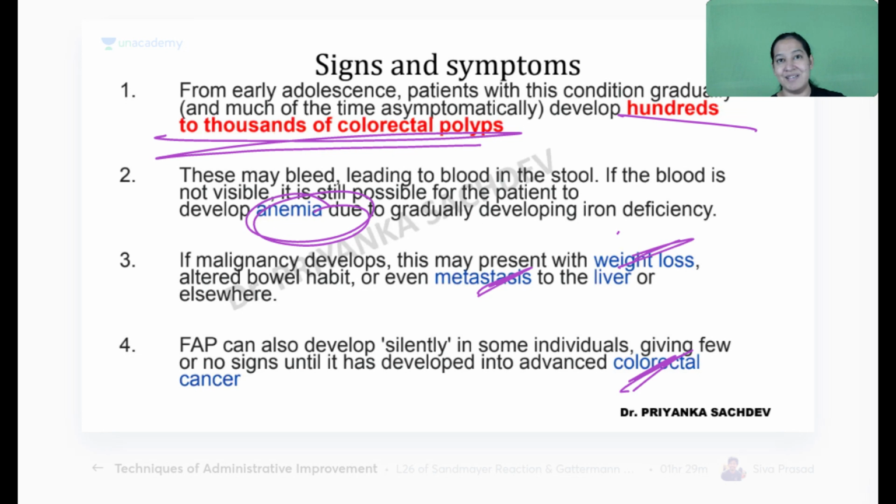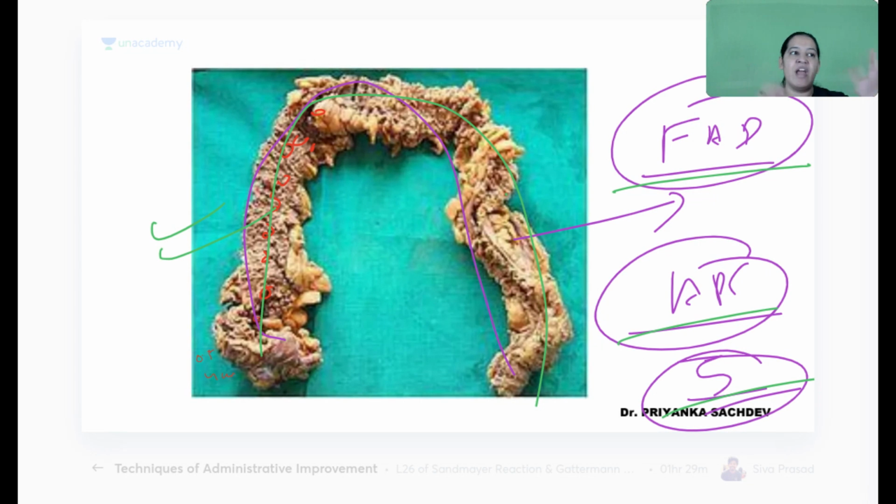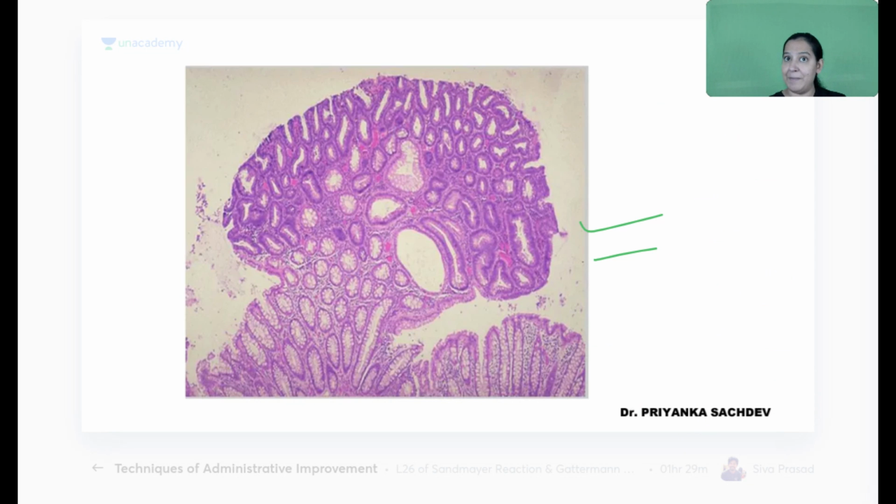So what is the treatment? Treatment is the surgery. Although the patient is asymptomatic, we have to take entire colon out of the body. Otherwise, if we leave it there only, it will get converted into malignancy and nothing can happen once malignancy occurs. It is not malignant yet. These all are pre-malignant. So before converting them to malignancy, take them out.